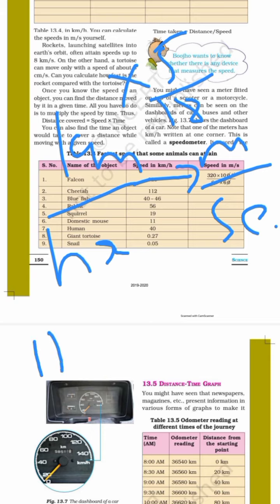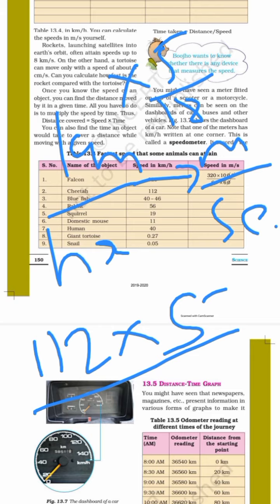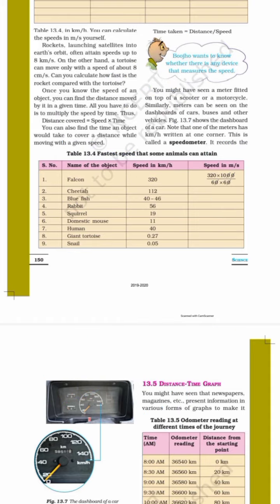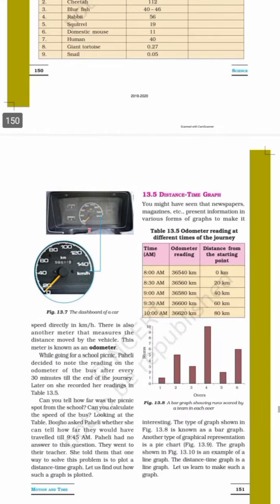Okay, so 112 kilometer per hour, you have to convert it into meter per second. You can multiply by 5 by 18. So 112 into 5 divided by 18. Your answer becomes in meter per second. Okay, you have to do this table, whole table, right?